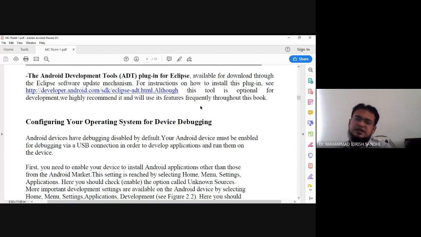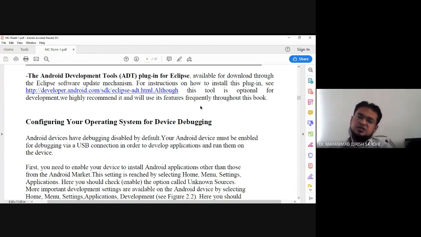One rar file is there, which you just need to extract, and you will have the Android folder. Then all the Eclipse settings and edits are already there, SQLite is already there. If you have newly updated files, all these things come by default in the one package itself. Earlier, you needed to download all these things separately and bind them with Eclipse. You needed to install a separate plugin with the help of Eclipse.